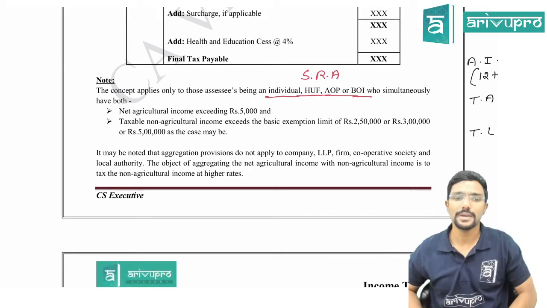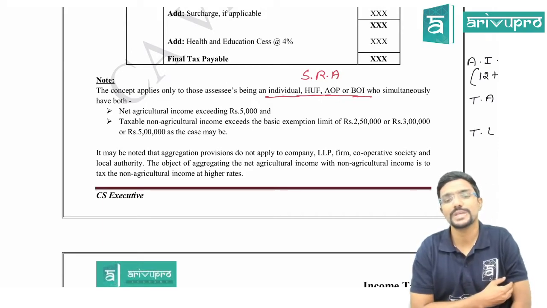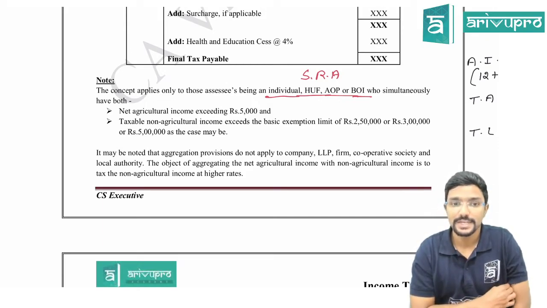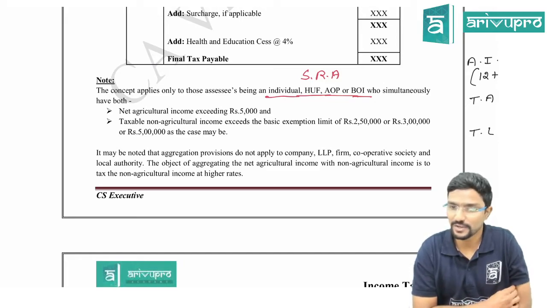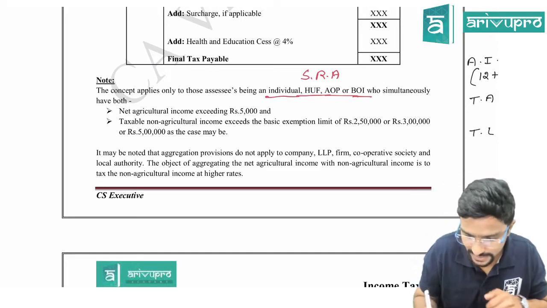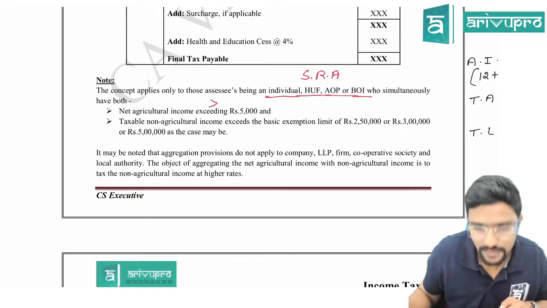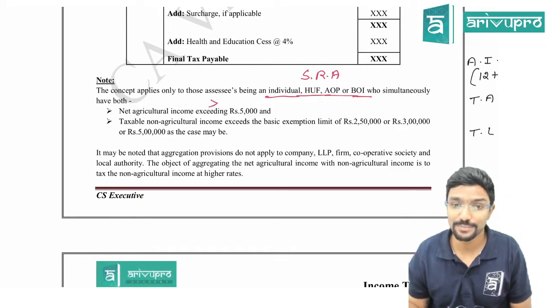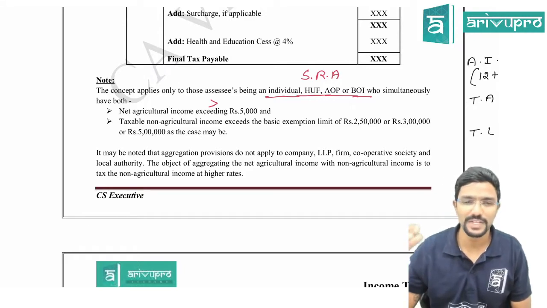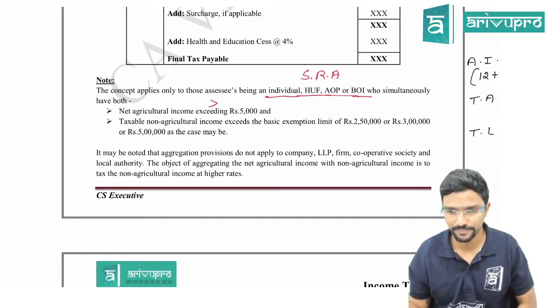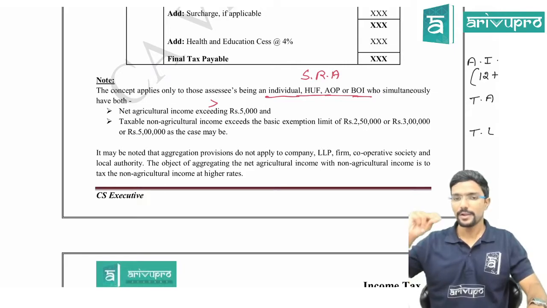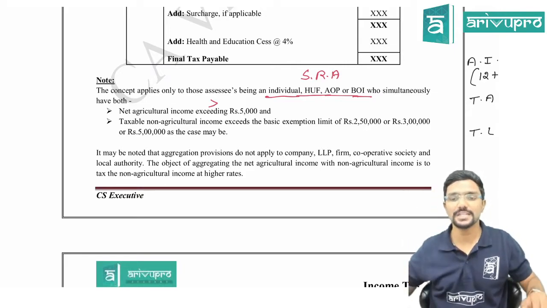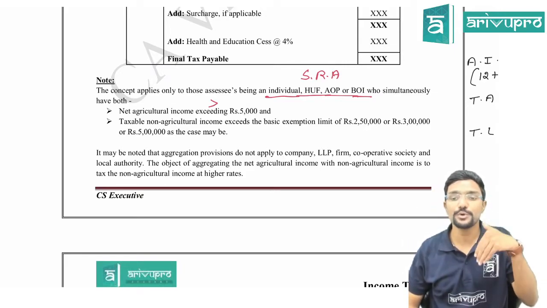Who simultaneously have both. That is, net agriculture income exceeding 5,000. Your net agriculture income should be more than 5,000. Then taxable non-agriculture income exceeds basic exemption limit, that is 2 lakh 50,000, 3 lakh or 5 lakh, as the case may be. So in simple terms, 2-3 things should be satisfied for this concept to be applied.